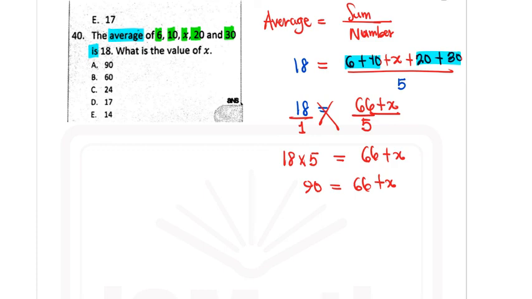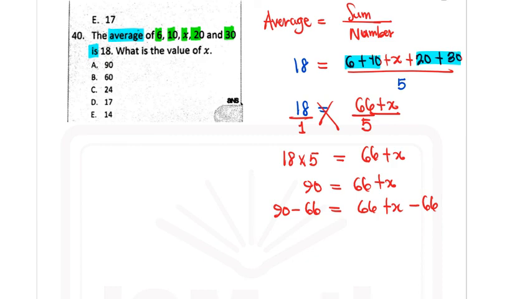Right now, x cannot stand alone because we should find the value of x, and 66 is there. The way we eliminate 66 is by subtracting 66 from both sides. So we get 90 minus 66 is equal to 66 plus x minus 66.